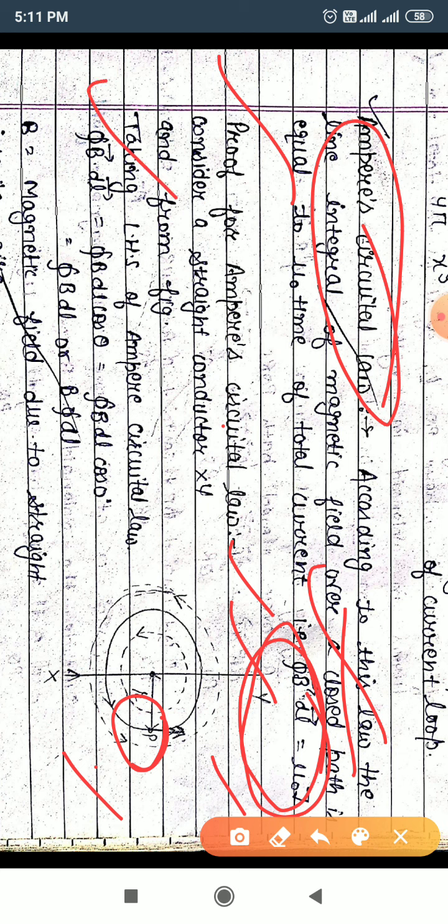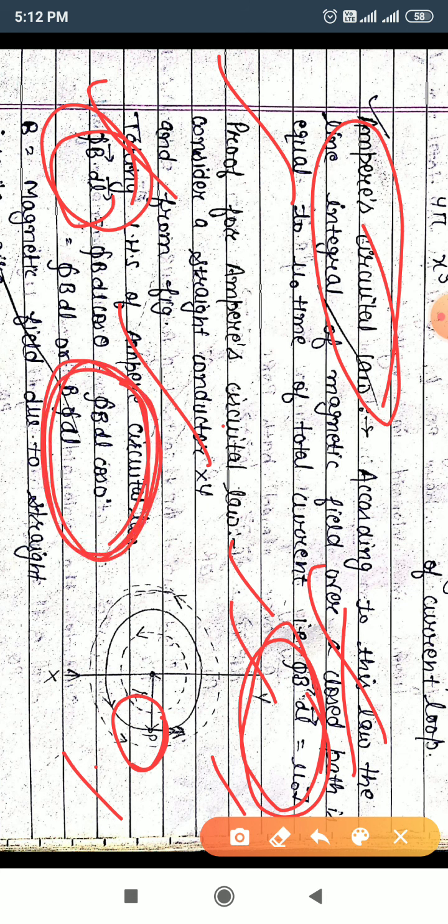So here B into dl represents the integration of B dl cos theta. Here B and dl have a dot product, and the expression for the dot product is B dl cos theta. That is equal to B dl cos 0, where theta becomes 0.